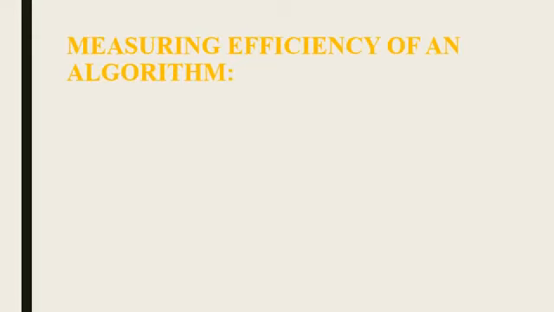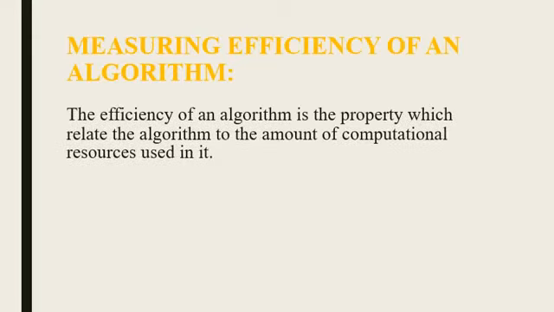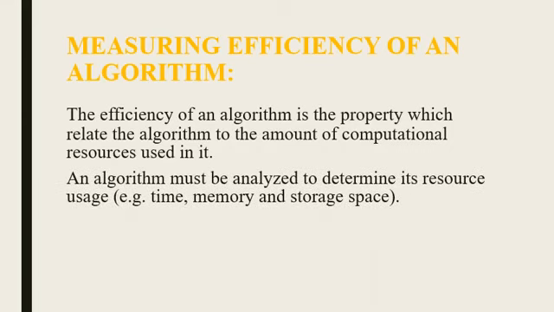Measuring efficiency of algorithm. Here we will discuss the factors on which the efficiency of the algorithm depends. The efficiency of an algorithm is the property which relates the algorithm to the amount of computational resources used in it. An algorithm must be analyzed to determine its resource usage.